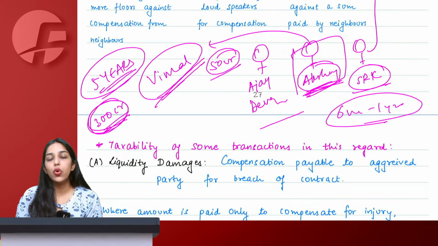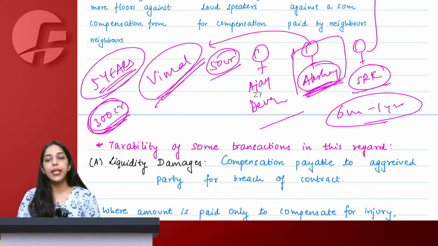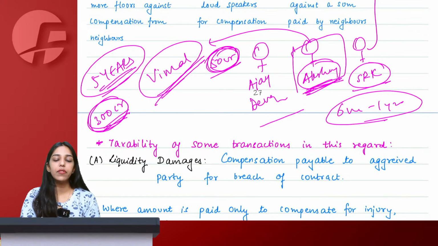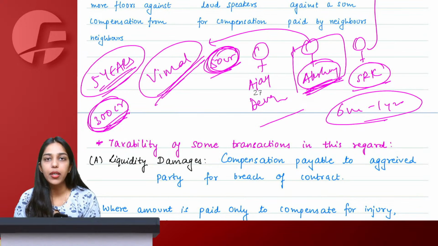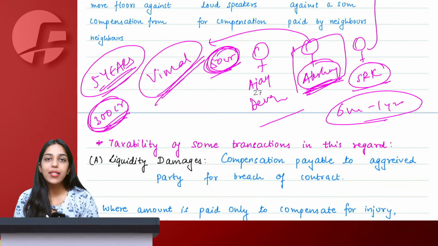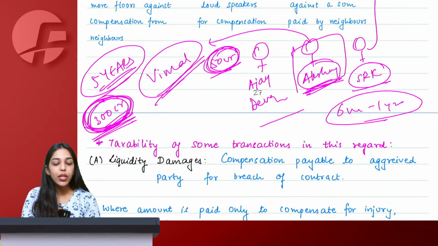Will this 50 crore received by Vimal from Akshay Kumar be taxable? Are we tolerating the act of Akshay Kumar leaving and therefore charging 50 crore, or is this simply liquidated damages, not taxable under GST? Very good, ma'am. This is liquidated damages, not taxable under GST, because understand, we had agreed to give 300 crore